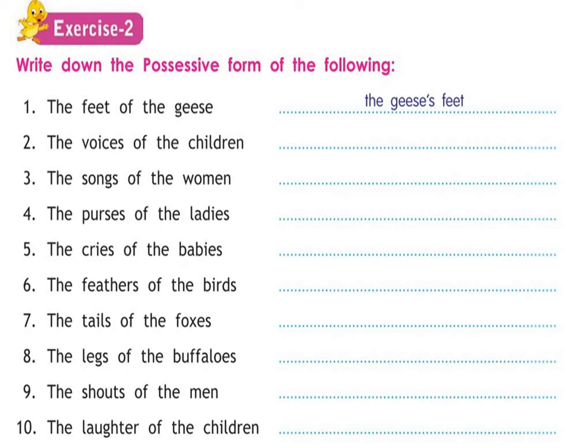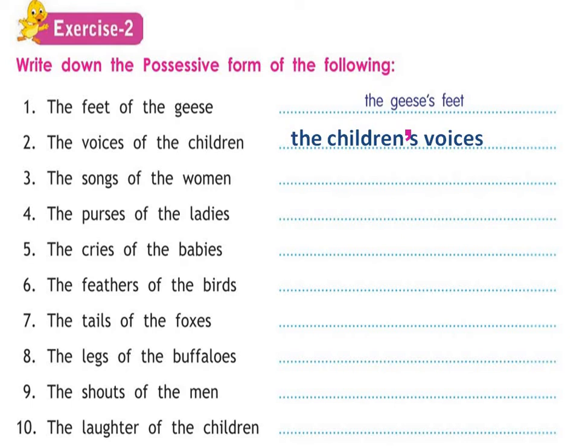Whose feet? The geese feet. In the end we have E, so we'll add apostrophe S there. The voices of the children. We are talking about whose voices? The children's voices. So the children. No doubt children is plural, but it doesn't end with S. So we will add apostrophe S after children. Apostrophe S.